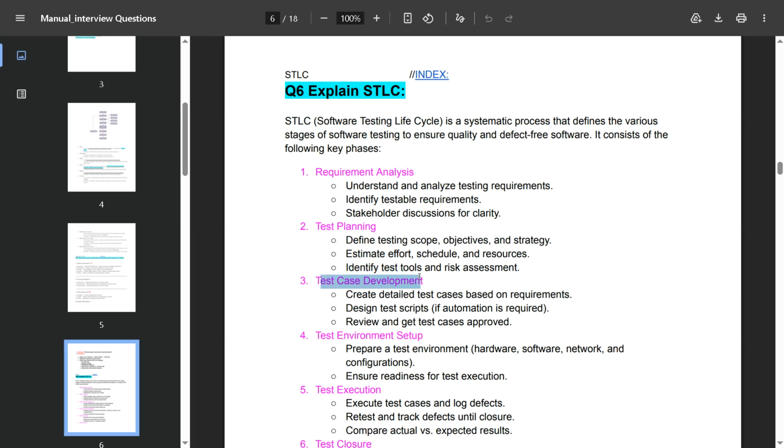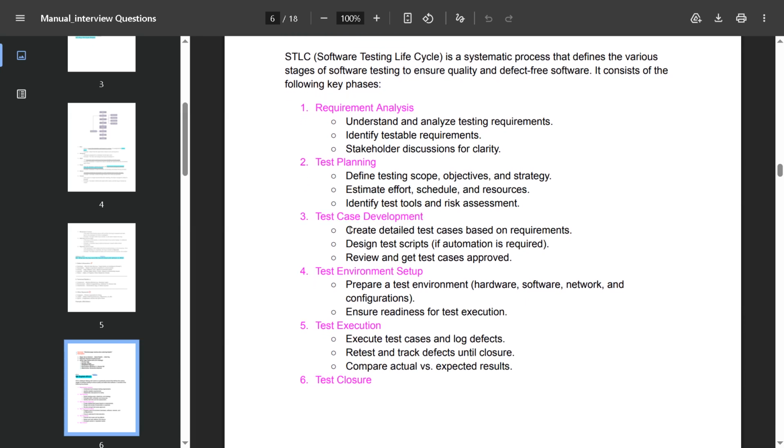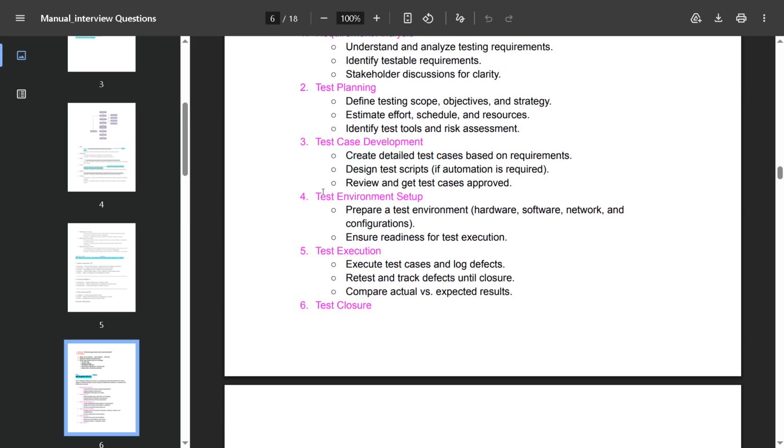And test case development is the third phase. In this phase we create detailed test cases based on the requirements and design test scripts. If automation is required, we review them and get the test cases approved. And the fourth stage is test environment setup. In this stage we prepare the test environment like hardware, software, network and configuration, and ensure readiness